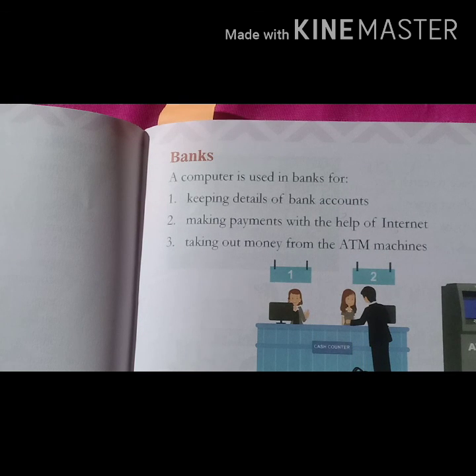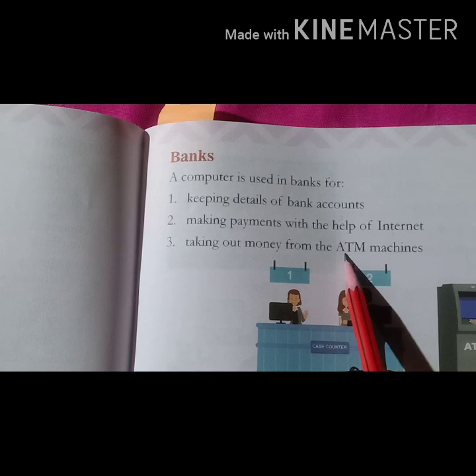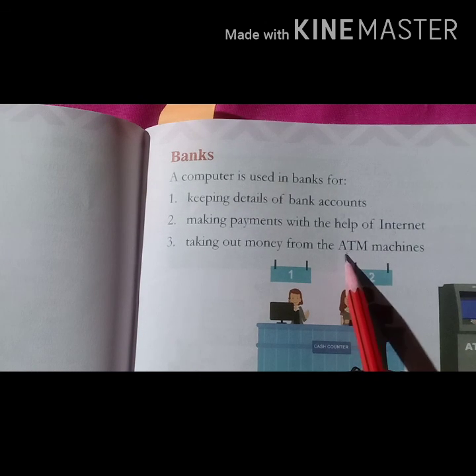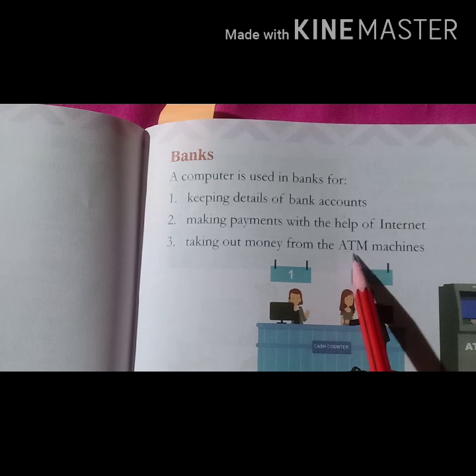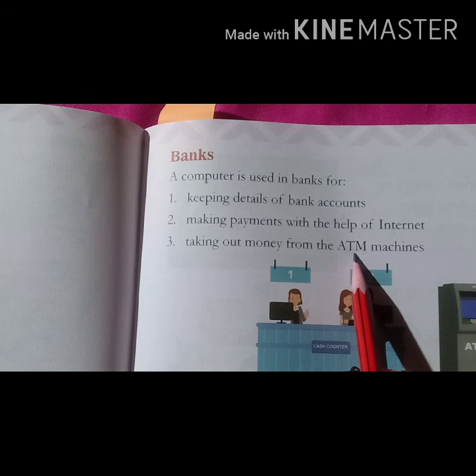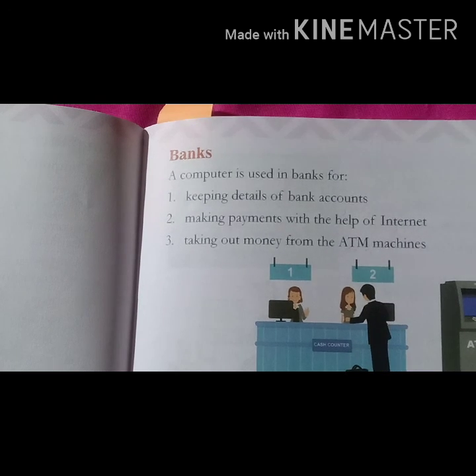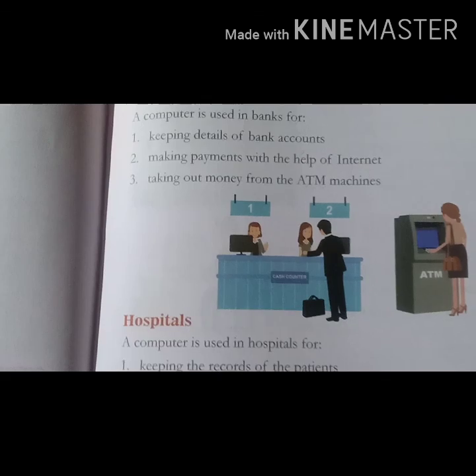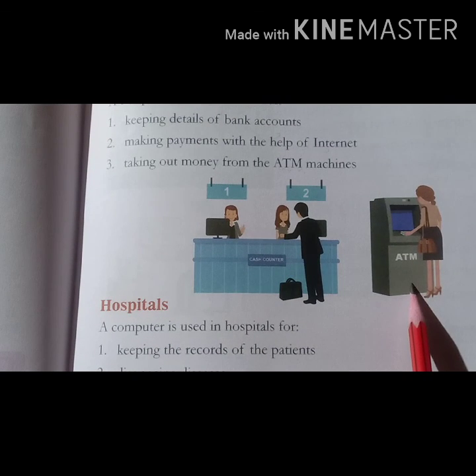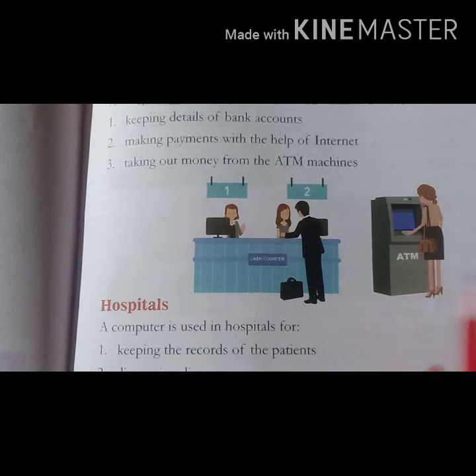So students, do you know what is the full form of ATM? What is the full form of ATM? So full form of ATM is automated teller machine. You can see the PDF which is given to you. I have written there the full form of ATM. So here you can see cash counter, and this is the ATM machine where you can get money.